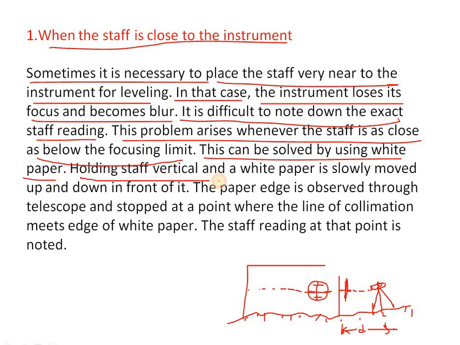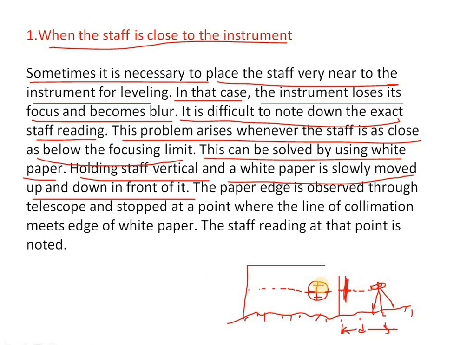Holding the staff vertical, a white paper is slowly moved up and down in front of it. At the front of the instrument, this white paper should be moved up and down, so that the person who is seeing through this instrument can observe the white color which is moving in front of the object. When the object is moving while focusing the screw, the image will become clearly visible.